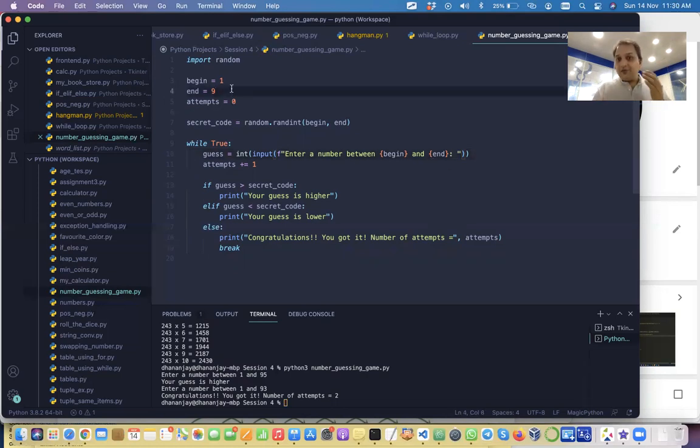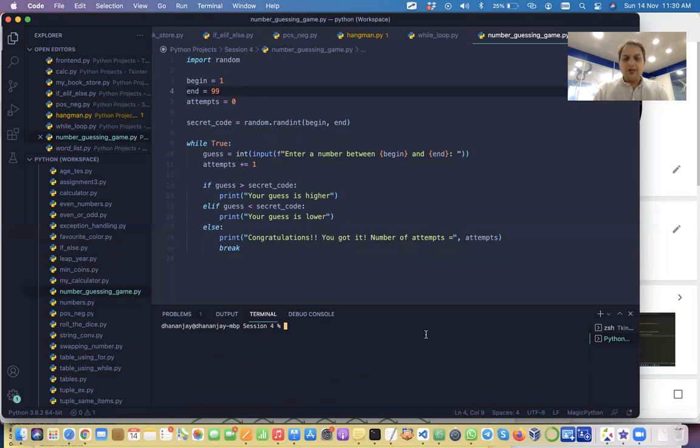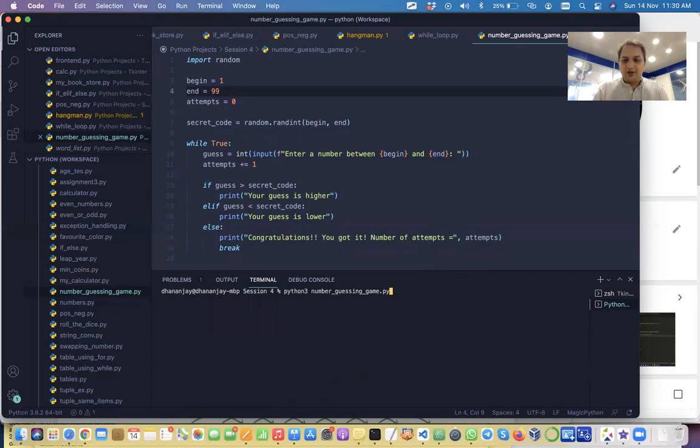Now the best part was, since we have used variables, we can just simply change this and my game changes. The game becomes a little bit more challenging. Now I want you guys to make a guess. Who wants to play? Who wants to take an attempt? Okay, you. Tell me what number you want to try. 54. Okay, your guess is lower, so you have to go higher.